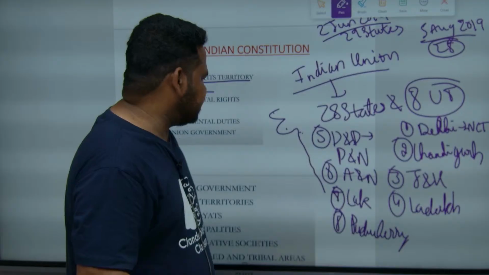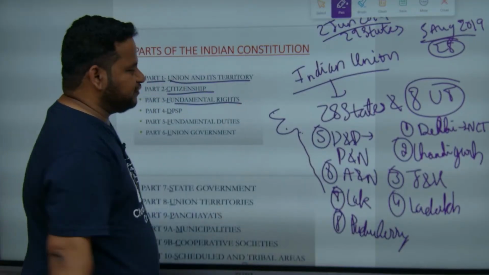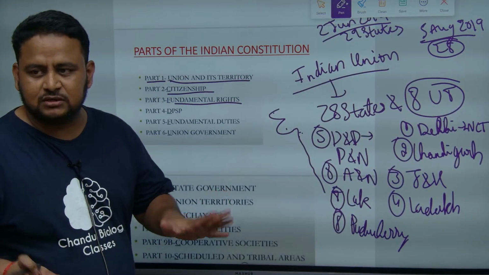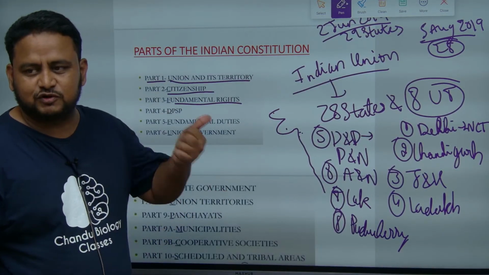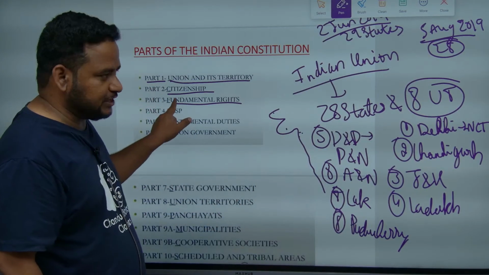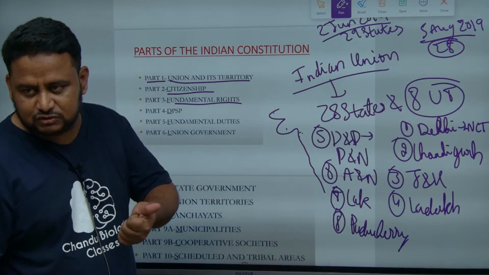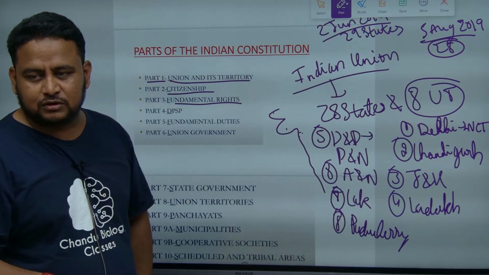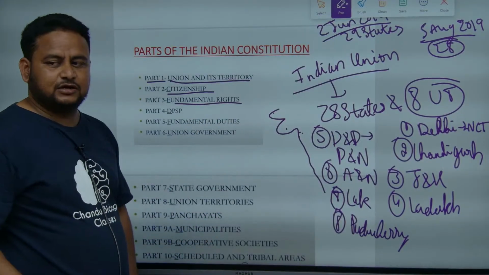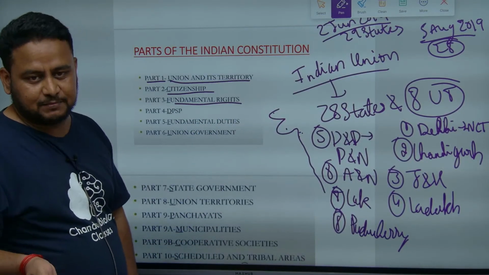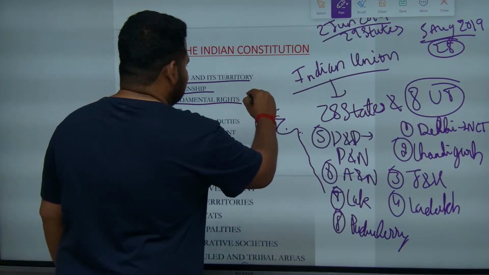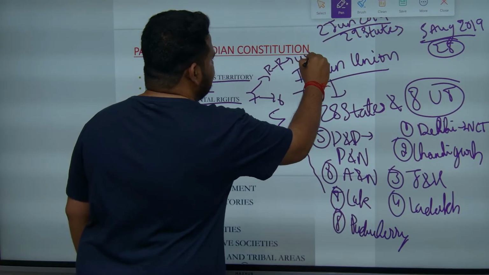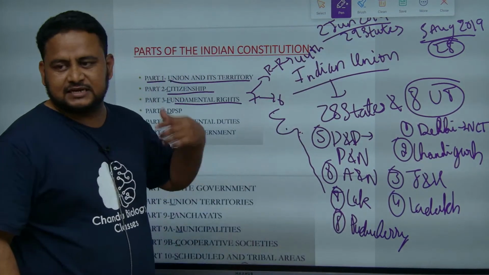Next is fundamental rights. Fundamental rights are the most discussed part of the Indian Constitution, and the most elaborate discussion in the Constituent Assembly took place when it comes to fundamental rights. So fundamental rights is part 3. Fundamental rights were in the original Constitution itself, and we had 7 fundamental rights, and one was removed. That is right to property, removed through the 44th Constitutional Amendment Act, that is 1978. Now it is 6.